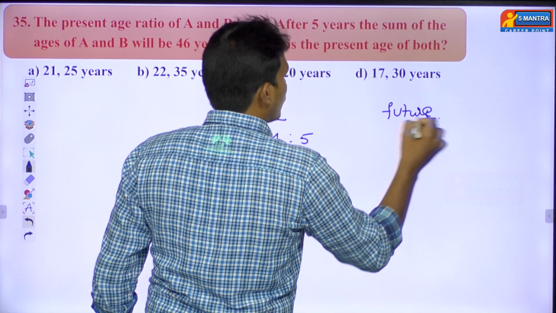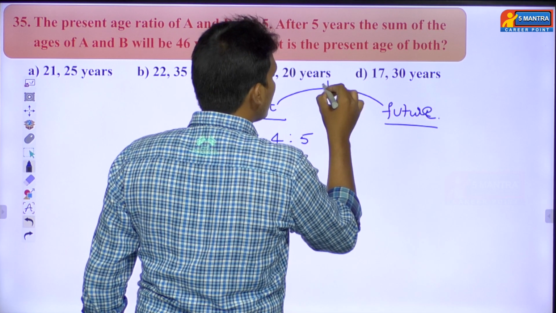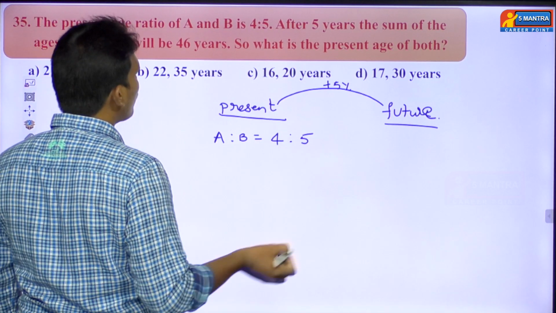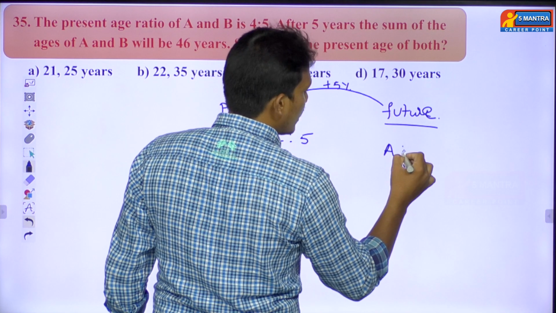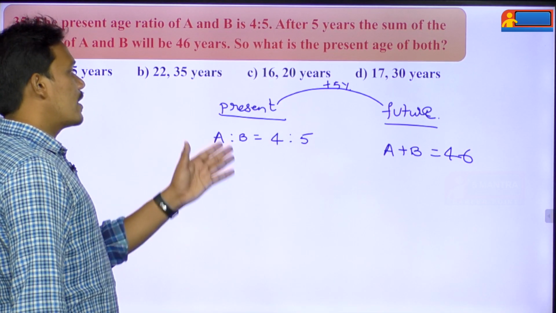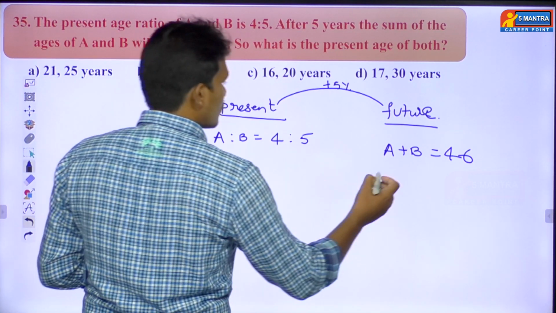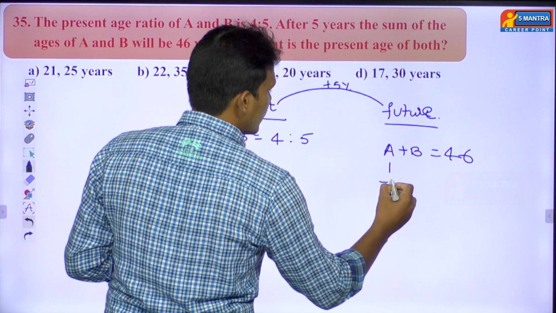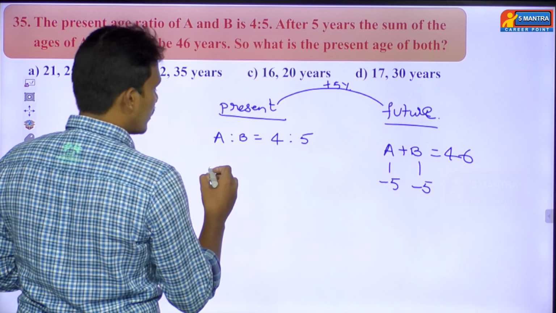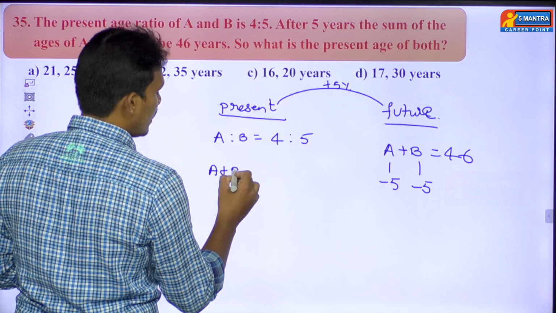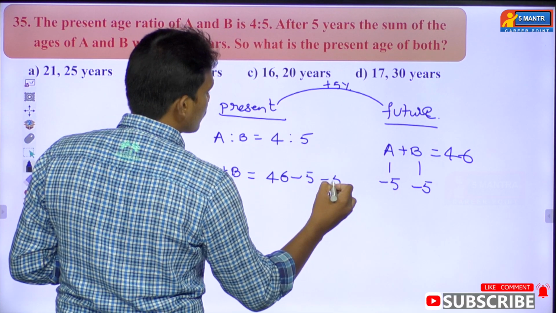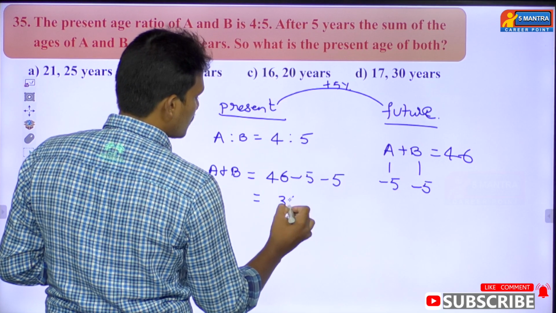So there is a gap of 5 years. The sum of the ages of A and B will be 46 years. So A plus B equals 46. Can't you find the sum of the ages of A and B at present? Just subtract 5 from A and 5 from B, then you will get the sum of the present ages. So from 46 you subtract 5 and 5, and you get 36.